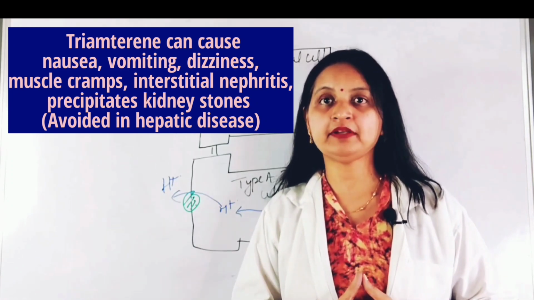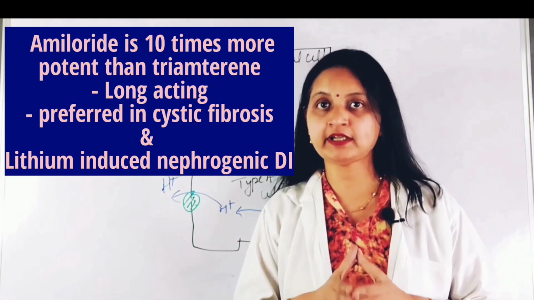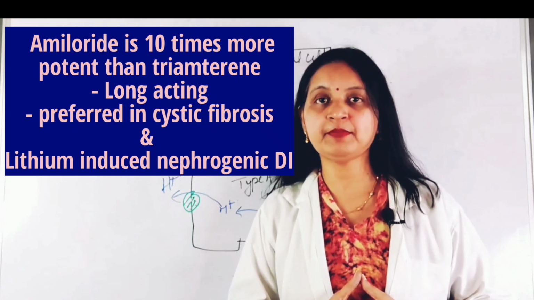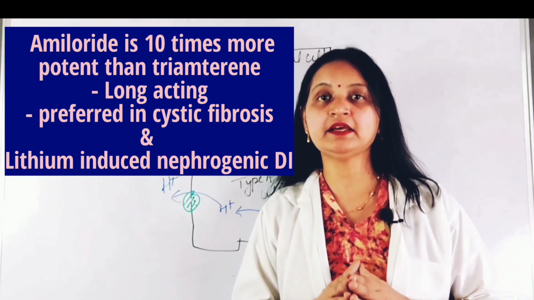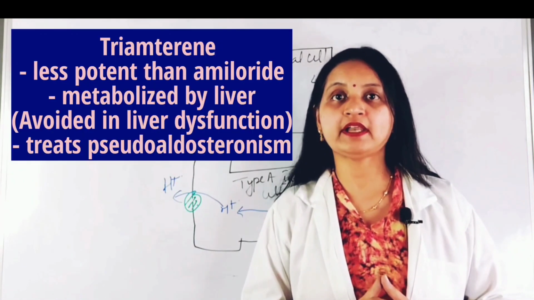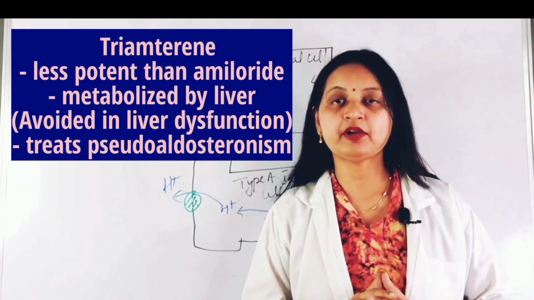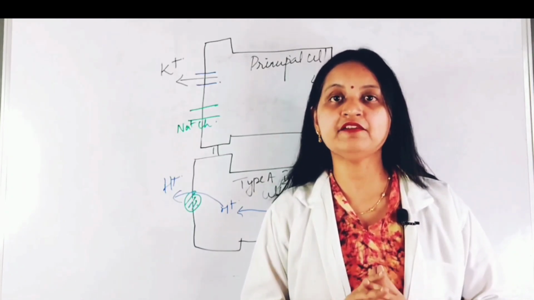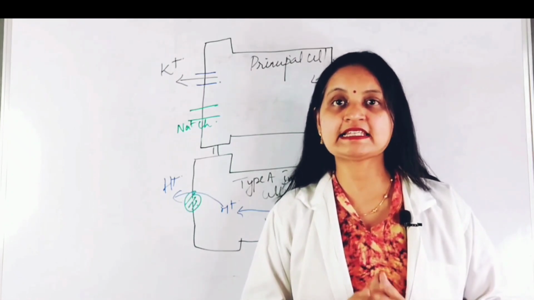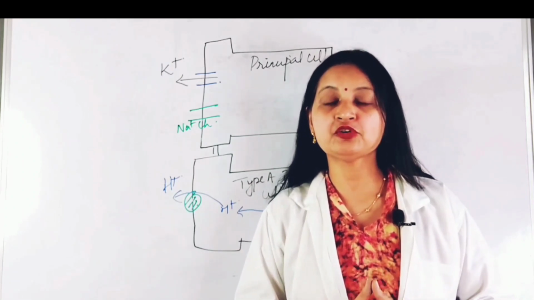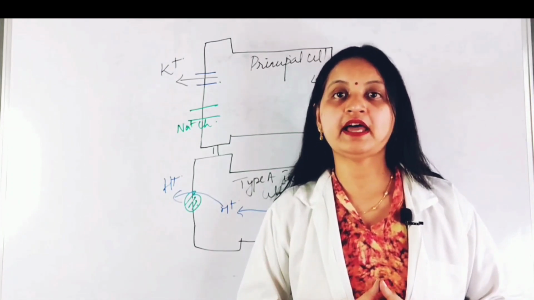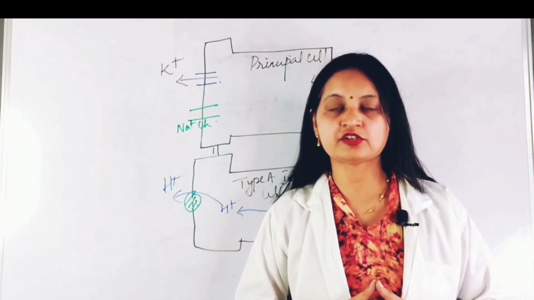Comparing amiloride and triamterene, amiloride is 10 times more potent than triamterene and it is long acting. It is the preferred drug for the treatment of cystic fibrosis and lithium-induced diabetes insipidus. Triamterene, on the other hand, is less potent than amiloride. It is extensively metabolized by the liver, therefore it is avoided in liver disease. It is the preferred drug for the treatment of pseudoaldosteronism, which affects the kidney, where amiloride cannot be used as amiloride is excreted unchanged in the kidney. Triamterene, on the other hand, is more effective in pseudoaldosteronism.